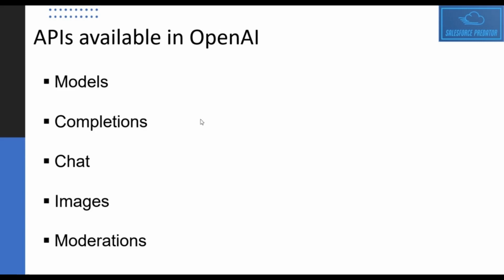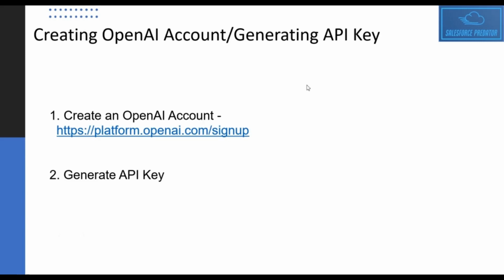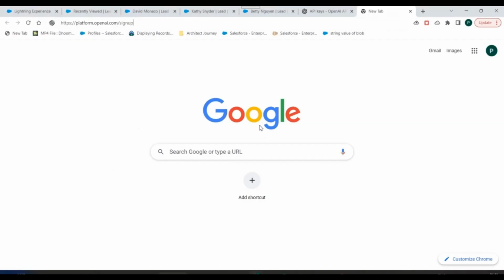So how do you access these APIs? For that, you need to create an account on the OpenAI platform, right? Once you create an account, you can generate an API key, and using that API key in your code, you can get access to this platform's APIs, right? I'll just show you how you can do it. I'll just copy this and paste it onto the browser.